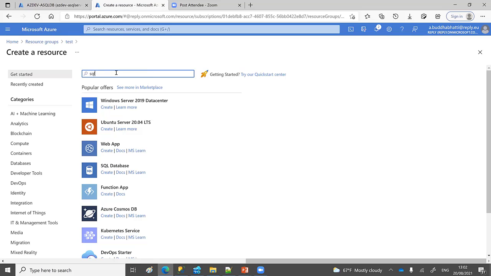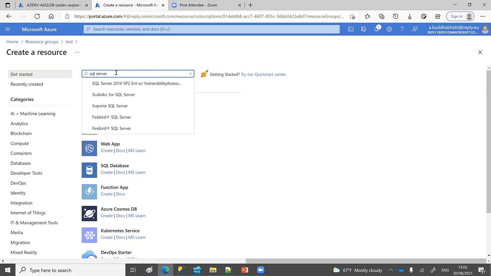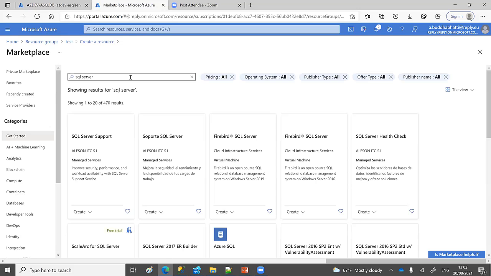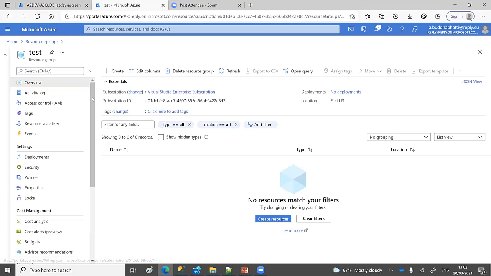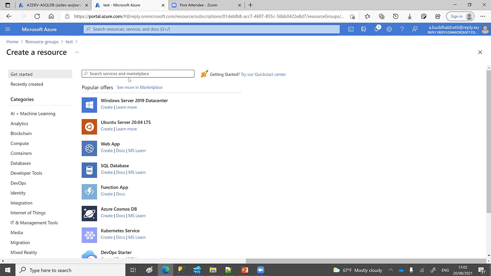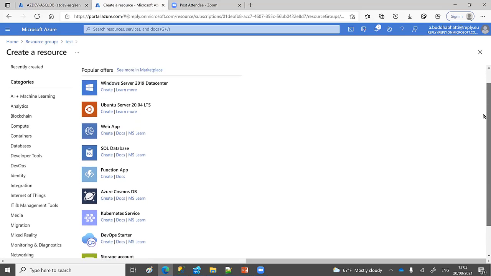they say SQL Server. So you can see a variety of SQL Server versions are available. So you choose the first one. This we don't need, just one moment. Also, you can directly click in here as well, because all resources are available in here as well.